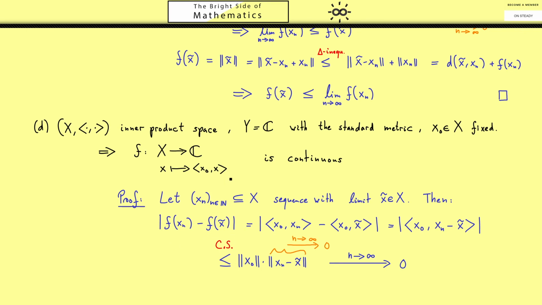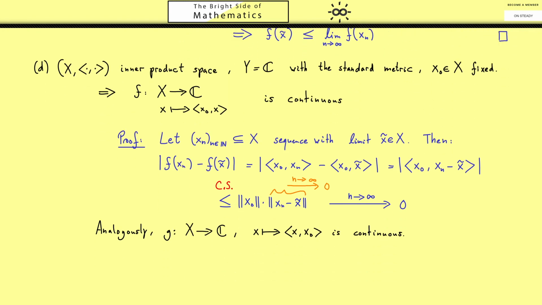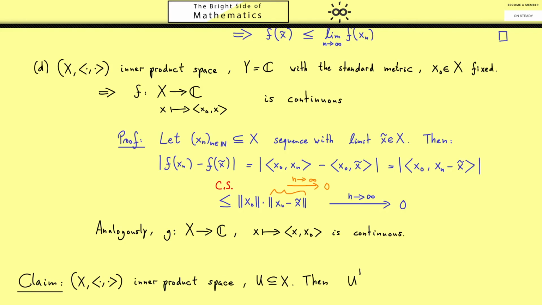Okay, so we have shown that the inner product is a continuous map in the second argument. And by symmetry or using the same argument as here, we can also show that it is a continuous map in the first argument. This is important to know for a lot of proofs we will do in future, and I'll show you one now. Indeed, this is the cliffhanger from the last video, so we have an inner product space and a subset U, and then U_perp, the orthogonal complement of U, is always a closed subset.